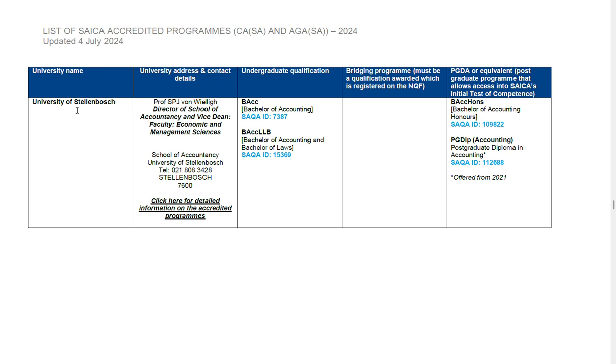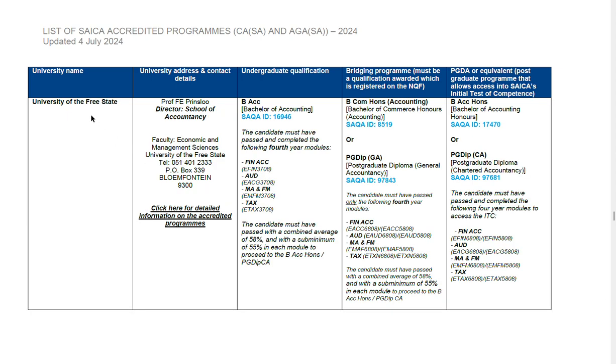University of Stellenbosch. It is in Stellenbosch, Western Cape, currently not very far from where I am sitting. They provide two qualifications that you can choose from. I will forever say I advise you do Bachelor of Accounting, which is the first qualification you see on screen under University of Stellenbosch. It is SAQA ID 7387, and the second one is Bachelor of Accounting and Bachelor of Laws, SAQA ID 15369.